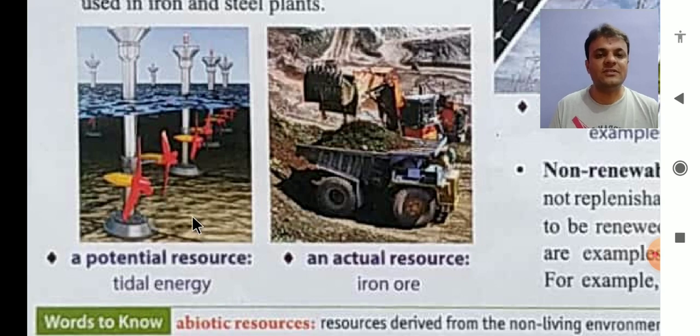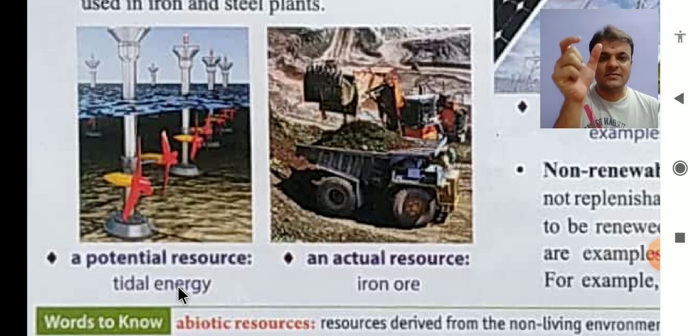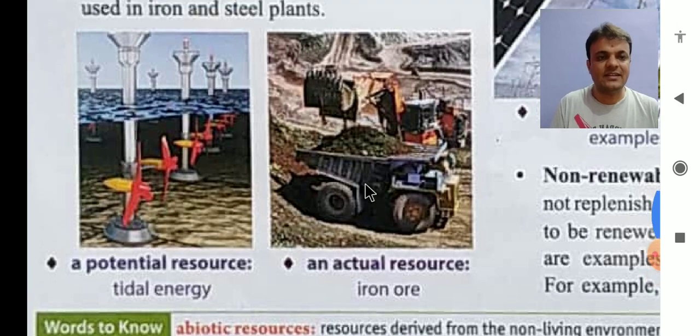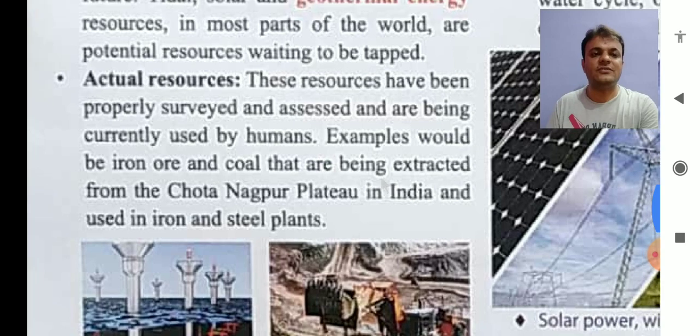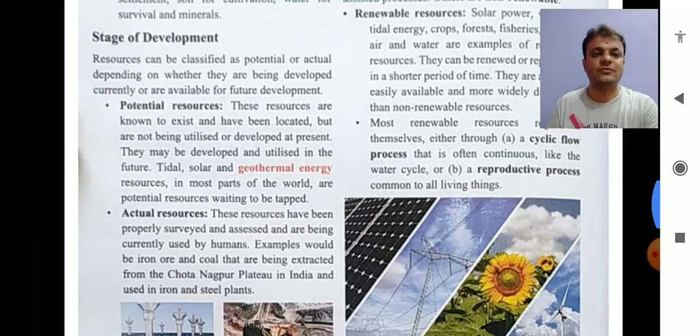Potential resources, that is tidal energy, as we discussed earlier. Under the sea, the tides are there, then some machinery or technology has been set up to use the tide, and from that energy is obtained. Next is an actual resource. Actual resource, that is iron being fetched from under the earth, so it is an actual resource, right? So you should keep in mind which are potential resources and which are actual resources. Clear?